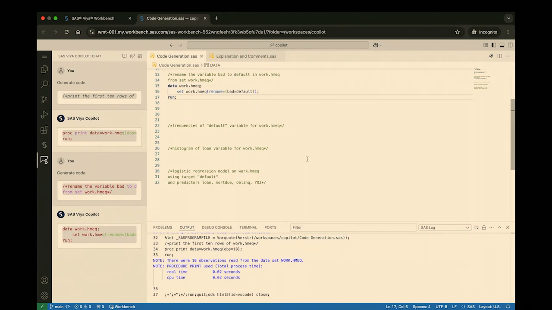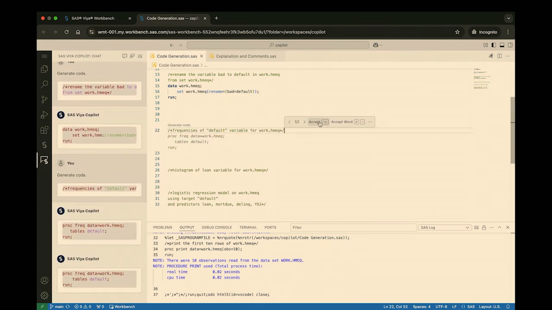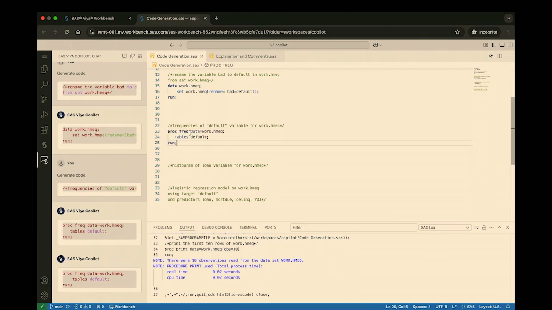In addition, I'm interested in seeing the frequencies of that default variable. So I'll query the Copilot once again to do that. I'll generate that code, click accept, and we see that it chose the correct procedure, which was procfreq. It chose the data set that I specified as well as the variable. One thing that's nice about this is that it handles the syntax for me. So, for example, I always forget that procfreq uses the keyword tables, while procmeans uses the keyword var. And so in this case, I didn't have to think about any of that. I just had the Copilot handle the syntax for me, and I got to think about the more important stuff, which is the results that I wanted.